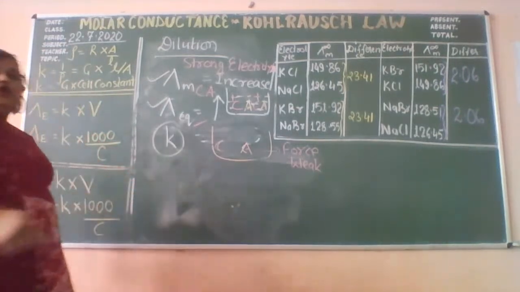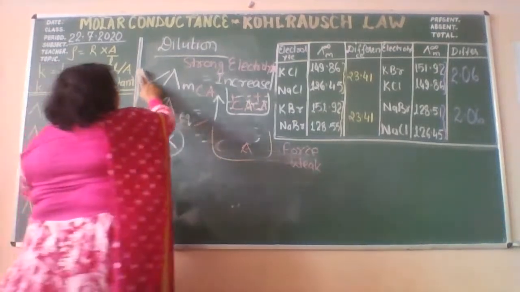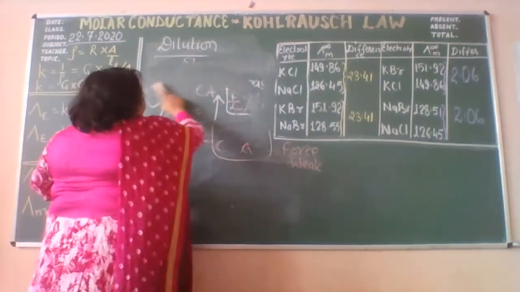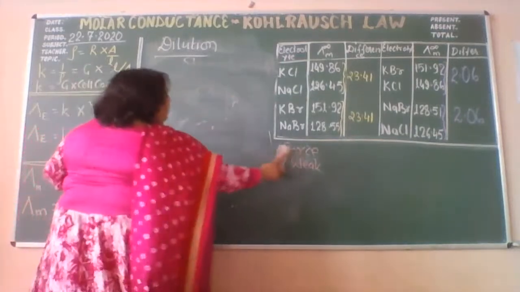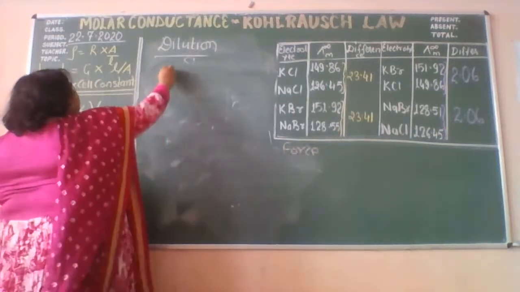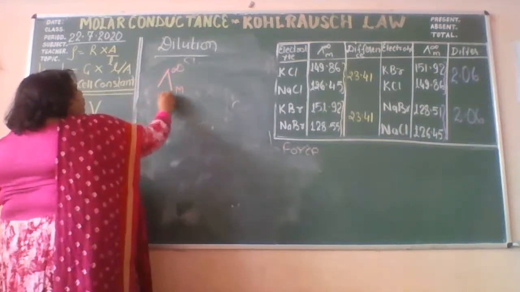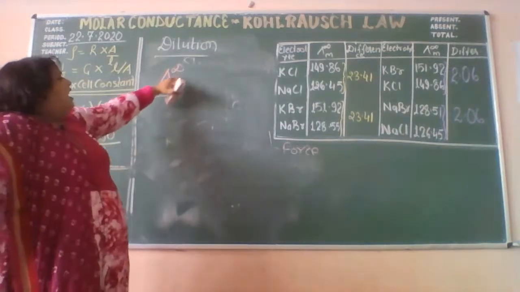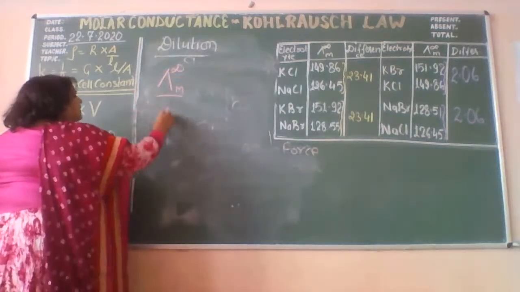Whenever we write the conductance at infinite dilution, what symbol do you use? This is the symbol for molar conductance at infinite dilution.